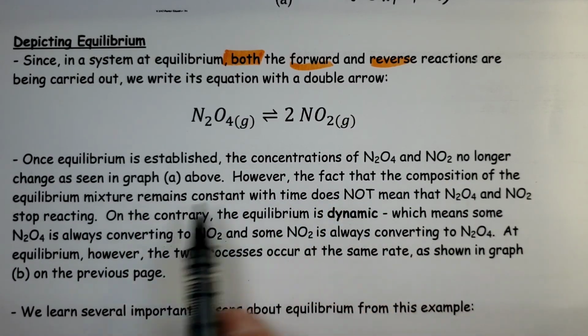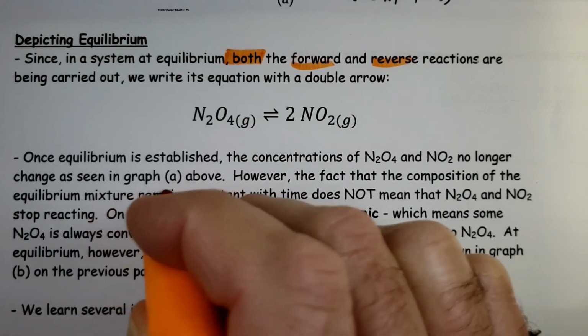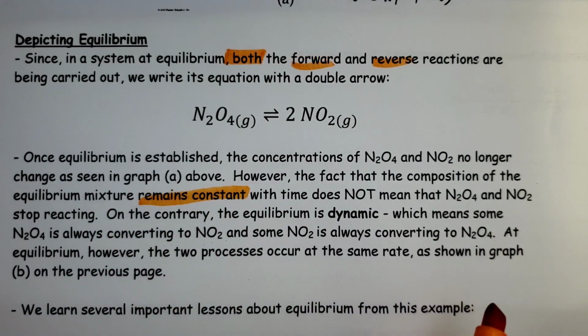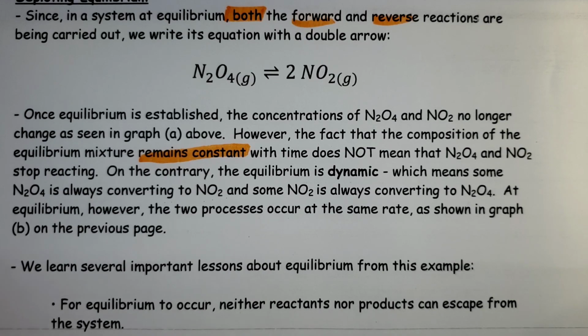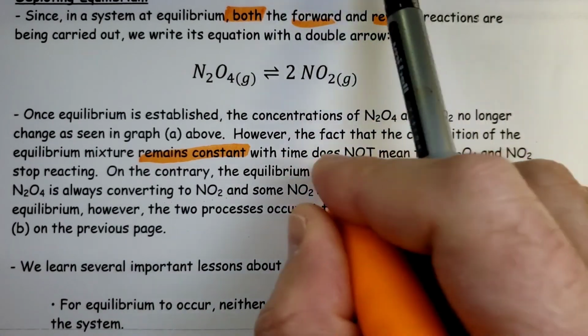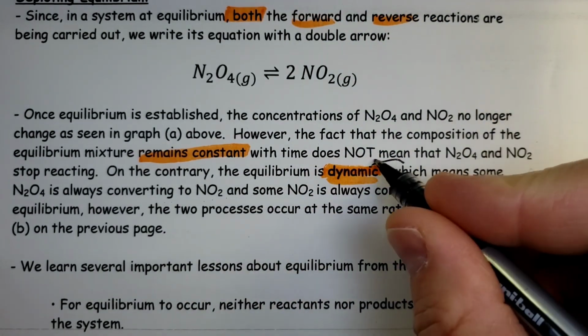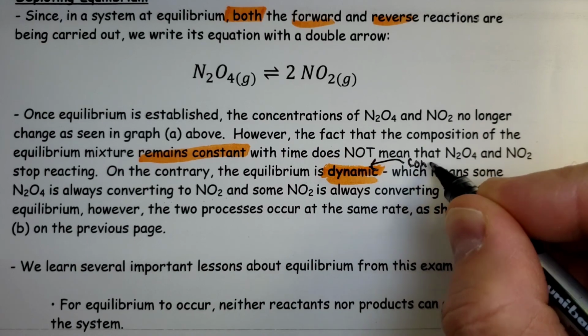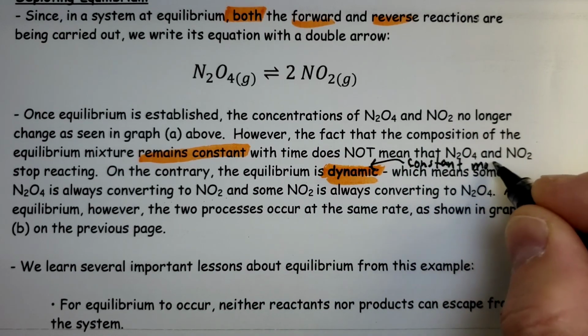However, the fact that the composition remains constant does not mean that it's not doing anything, because we have to realize that it is dynamic, constant movement. So let's highlight that. Constant movement.